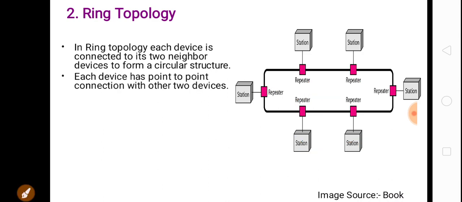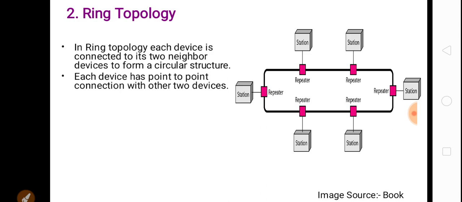Each device has a point-to-point connection with the other two devices. So in bus topology, we have seen that it uses a multi-point connection to connect multiple devices to a single cable. But in ring topology, each device has a point-to-point connection with the other two devices.